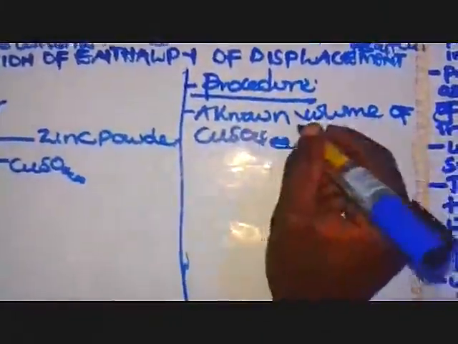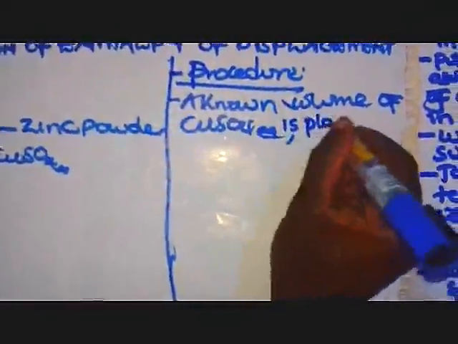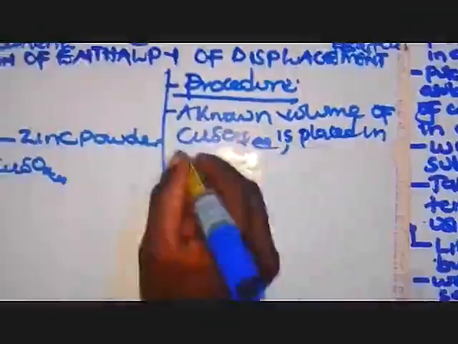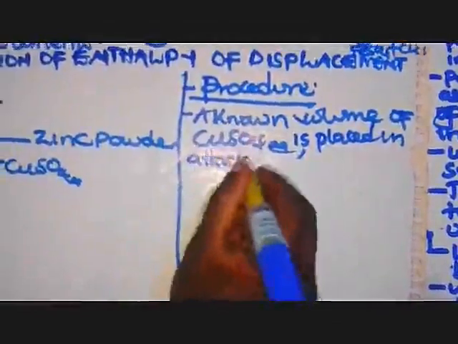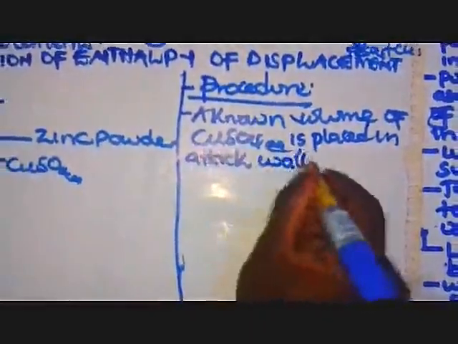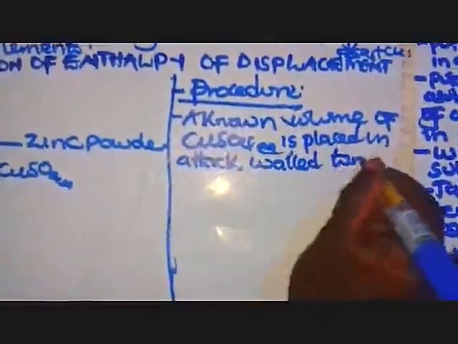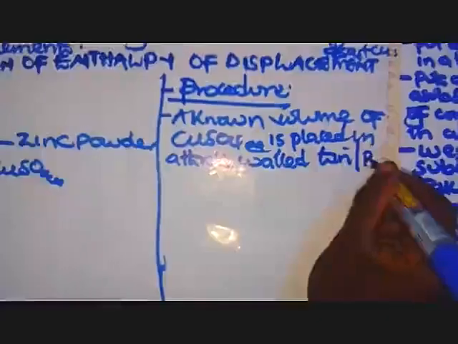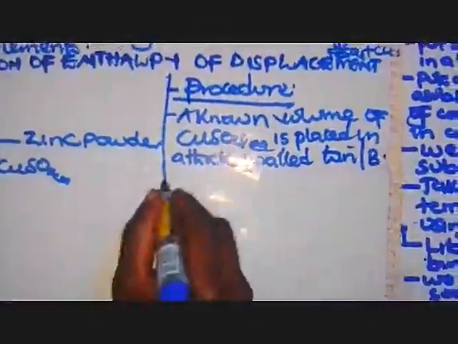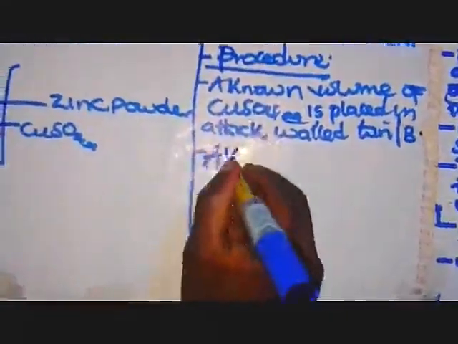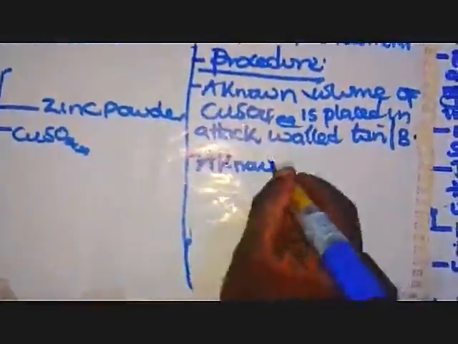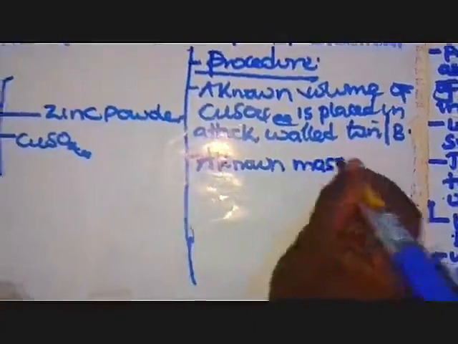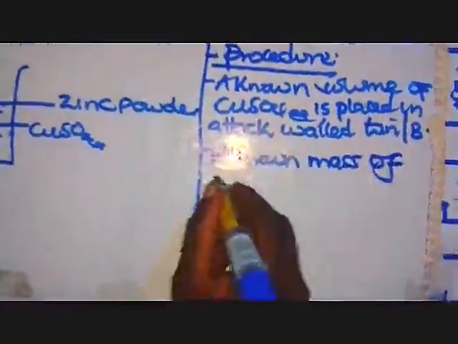A known volume of copper II sulfate is placed in a thick walled tin, or it can even be a beaker. Don't forget that, you can use a beaker. Then afterwards we are going to add a known mass of zinc.